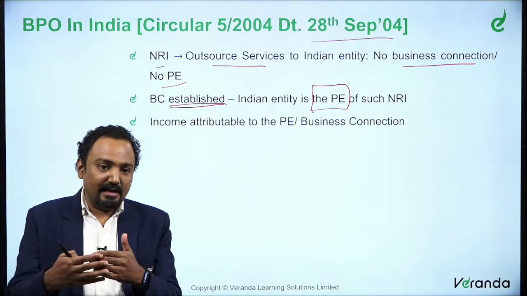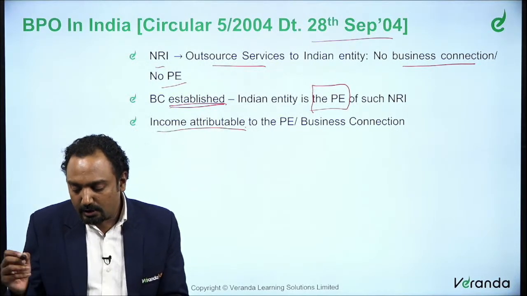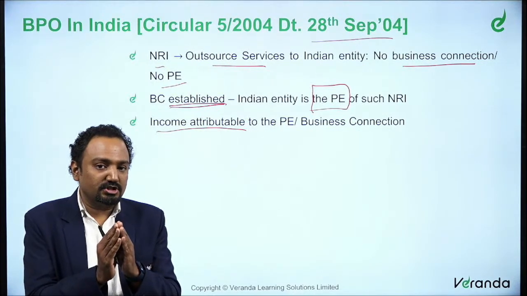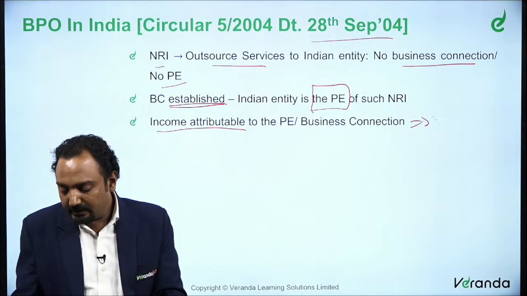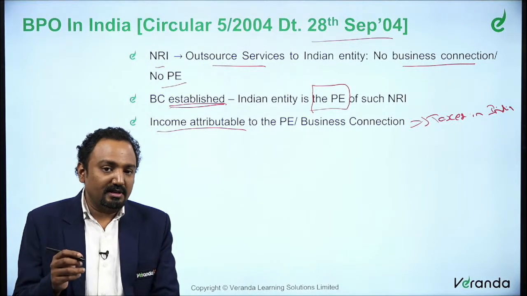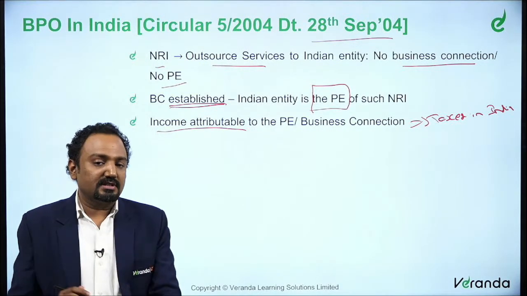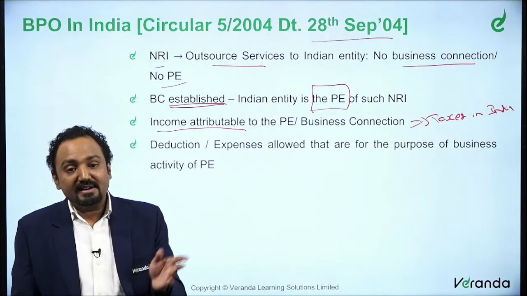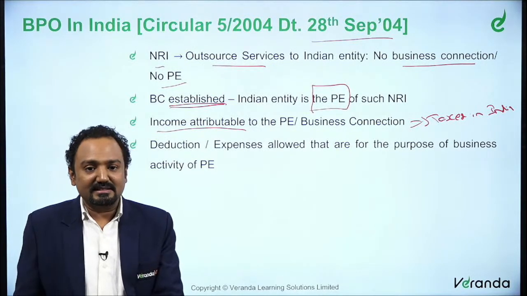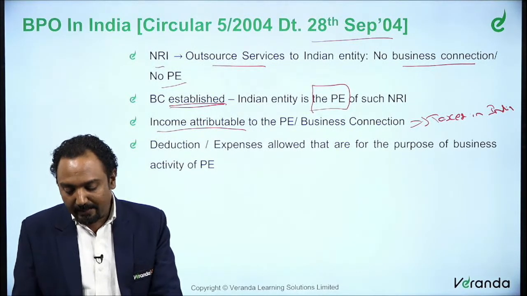So once it is established, whatever income is attributable to that particular permanent establishment or because of the business connection becomes taxed in India, right? So BPO has a very clear exception saying that it is generally not a business connection or a permanent establishment, but in case it could be established, it is treated as a permanent establishment in India.